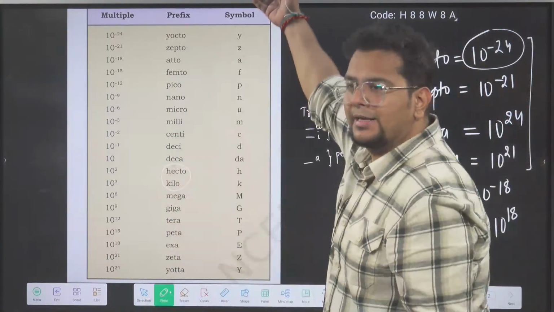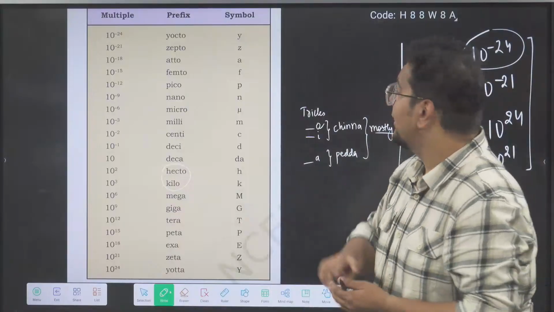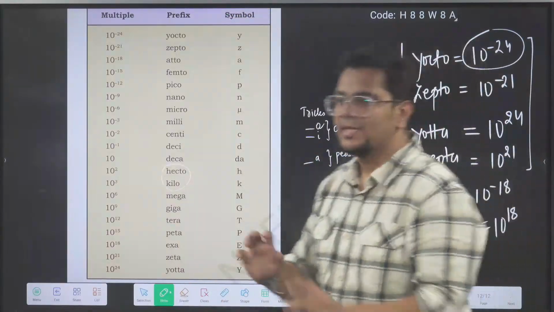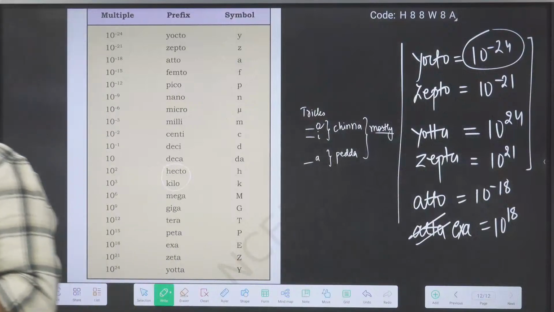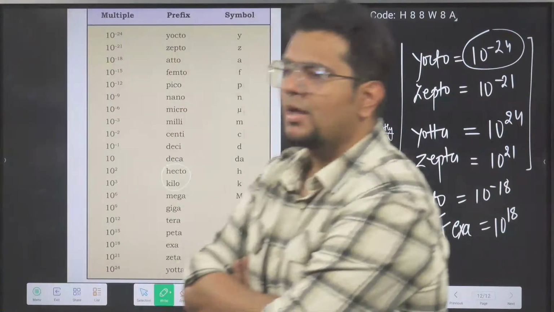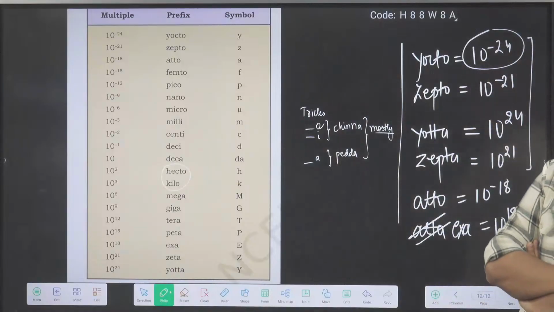You cannot mug it up like this. The method of remembering it: first last should match, second last should match. Conceptually understand why the name is kept like this. Atto, in place of atta, they put exa, similar sounding. Clear hai bhai? Done?